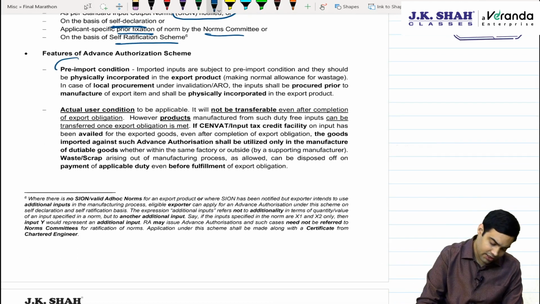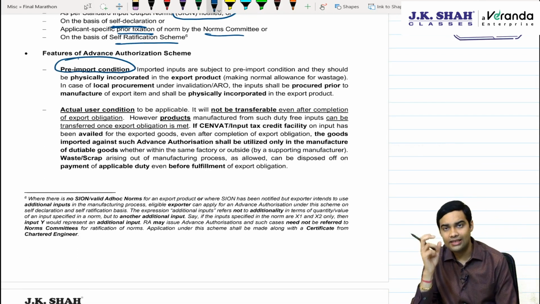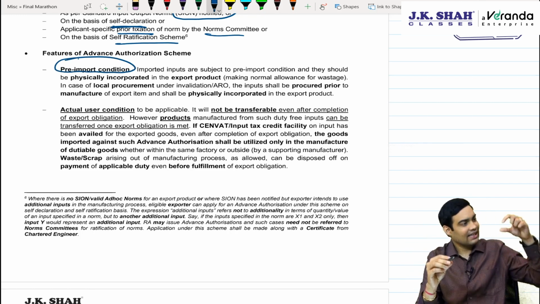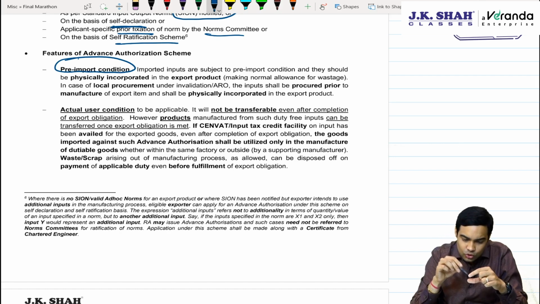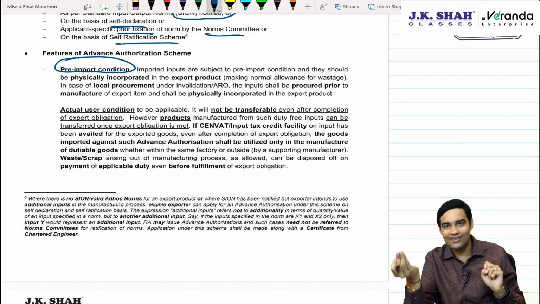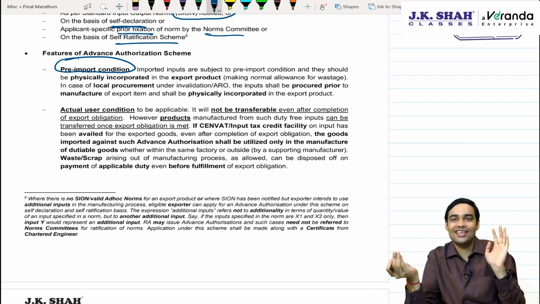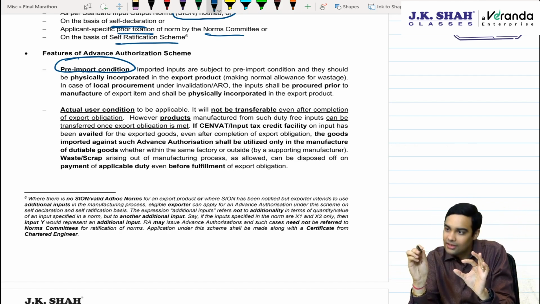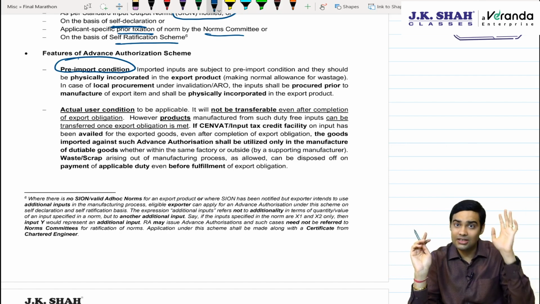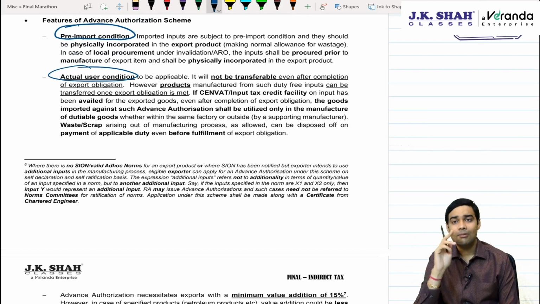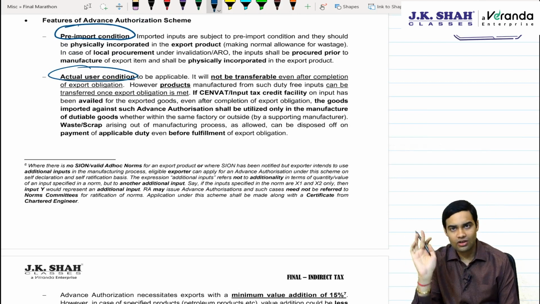Features. Pre-import condition is mandatory. That means all the inputs which you import have to be physically incorporated. Plus you import it, then you use that raw material to make the finished goods. It should not be a case that you have made the finished goods and then you import those inputs. That's not allowed. Pre-import condition is applicable. Same inputs which you have imported, that input only should be used to make the finished goods, not some other input. Actual user condition: obviously these licenses are not transferable, plus raw material imported in this is also not transferable.